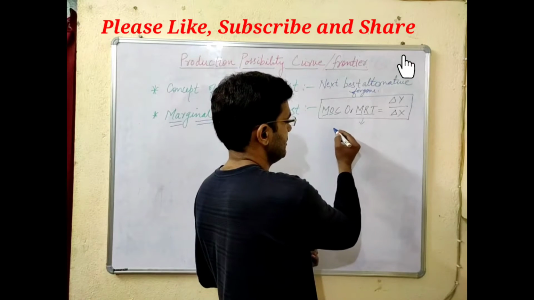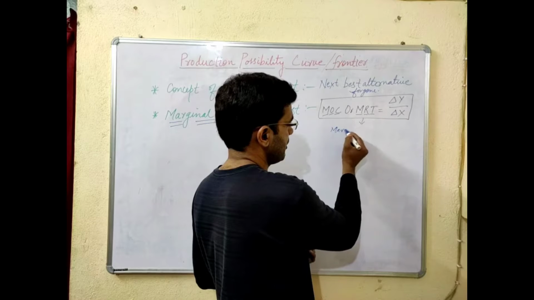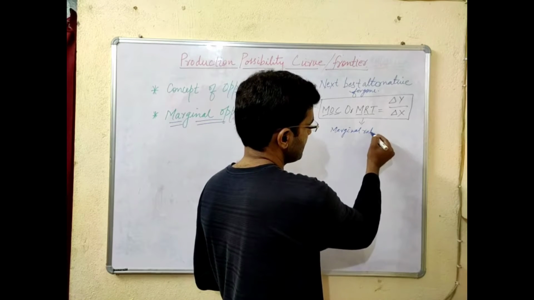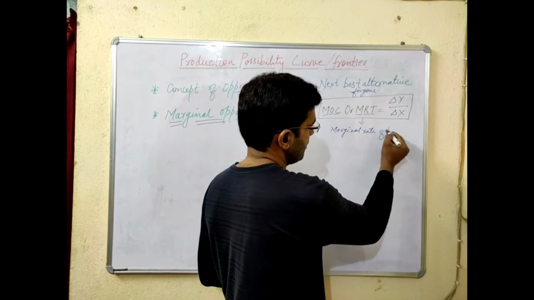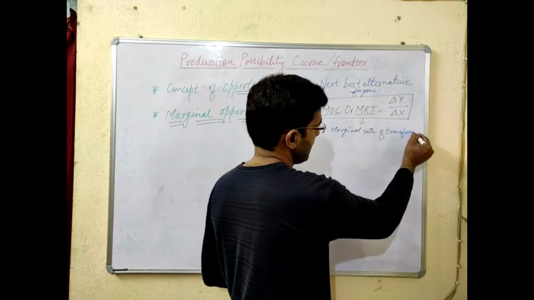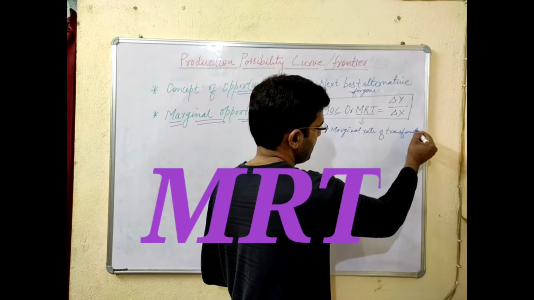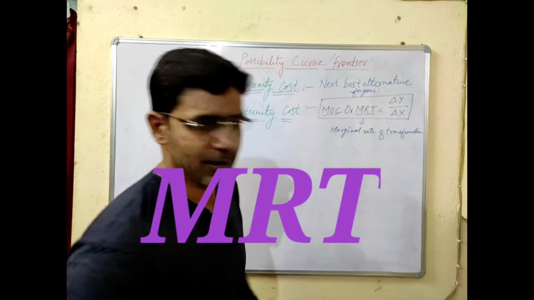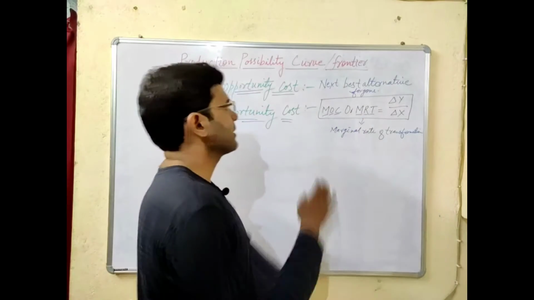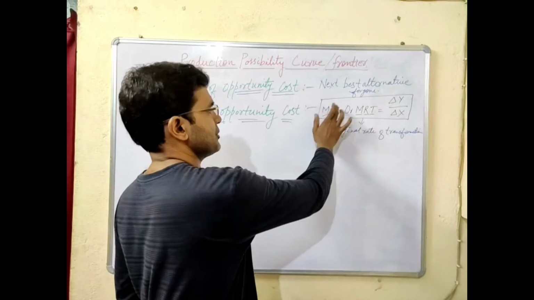MRT means marginal rate of transformation. This is the full form of MRT, marginal rate of transformation. So both are equal, MOC, marginal opportunity cost.